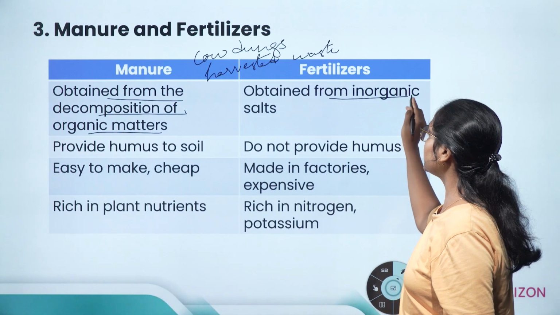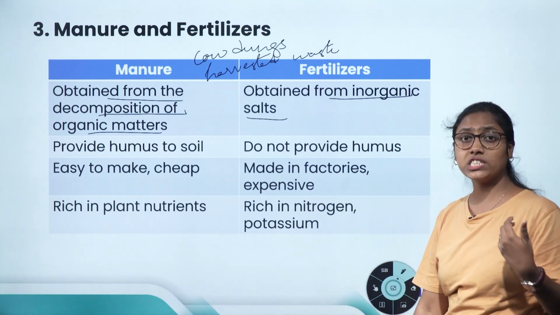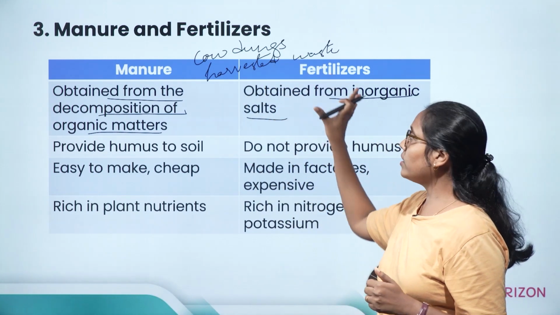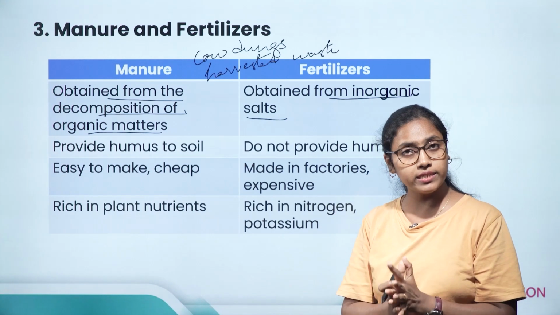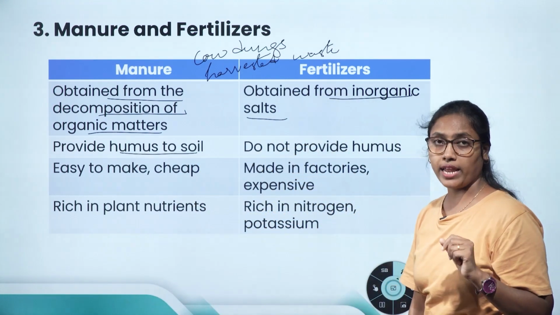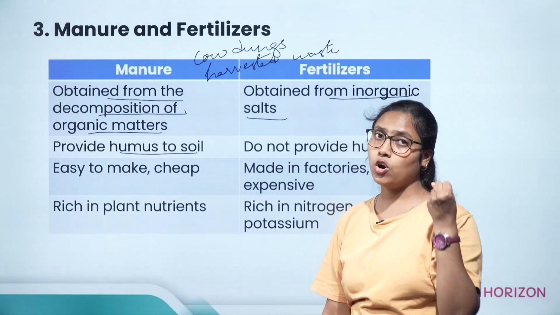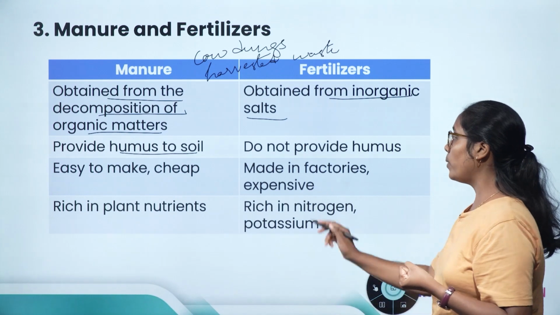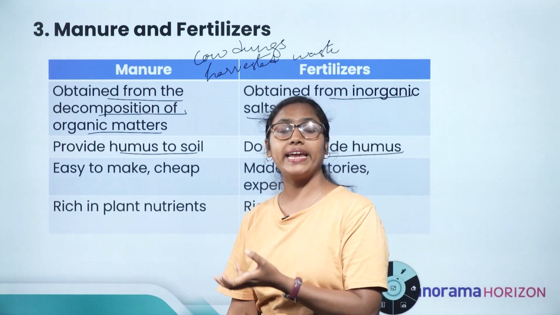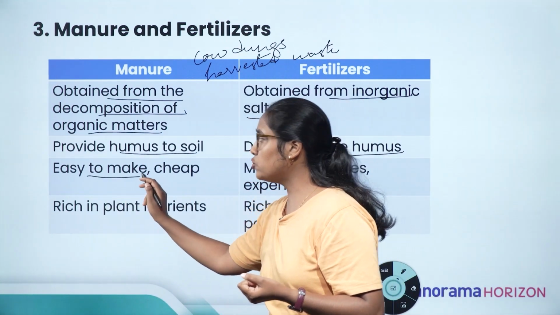Whereas fertilizers are inorganic salts. They are made in factories, they are inorganic salts. Because cow dung and harvested waste have bulkiness to it, it provides humus to the soil, and humus is very much required because humus helps to hold the water in the soil, whereas these fertilizers do not provide any humus to the soil.